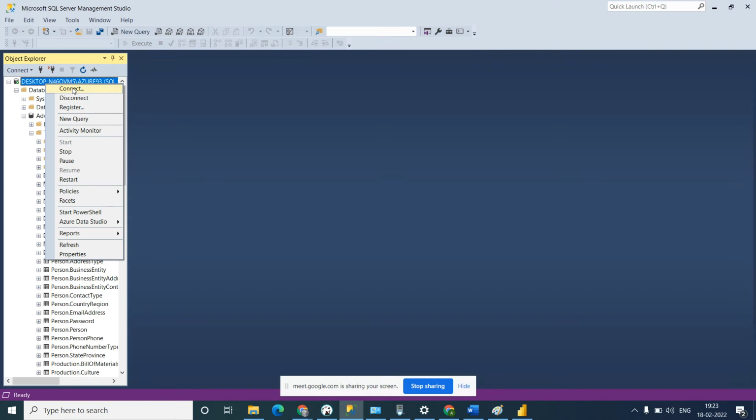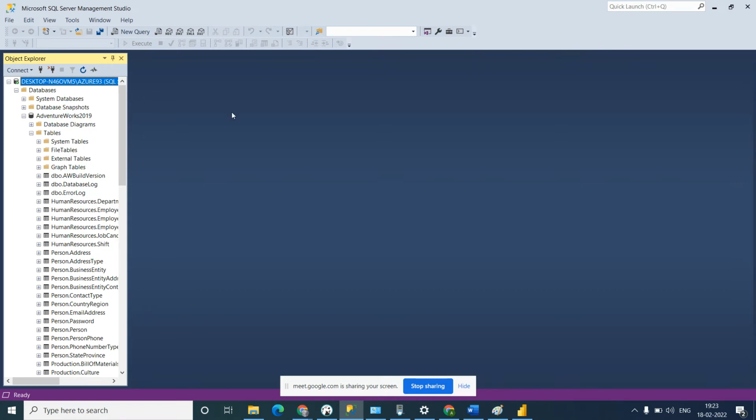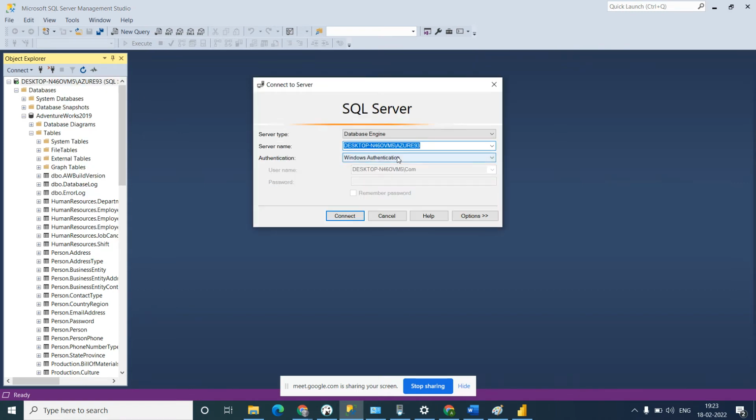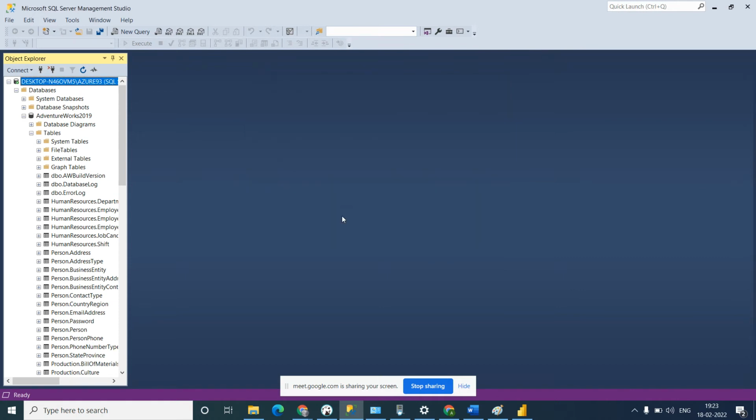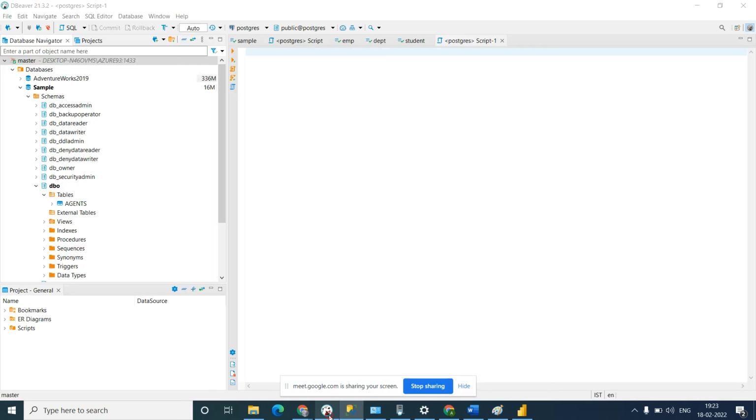When we connect here, we have to use Windows authentication and click on connect. So let me see this first.